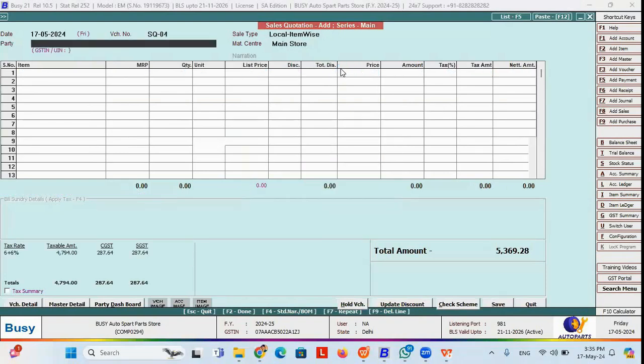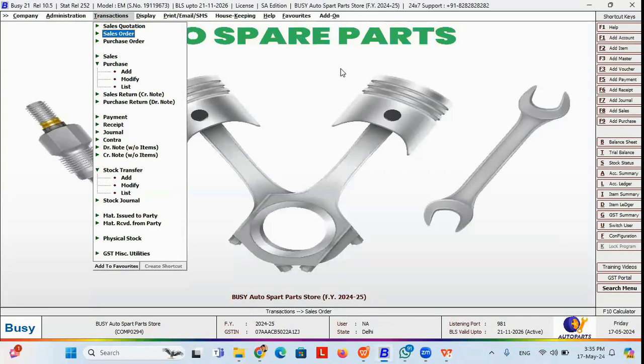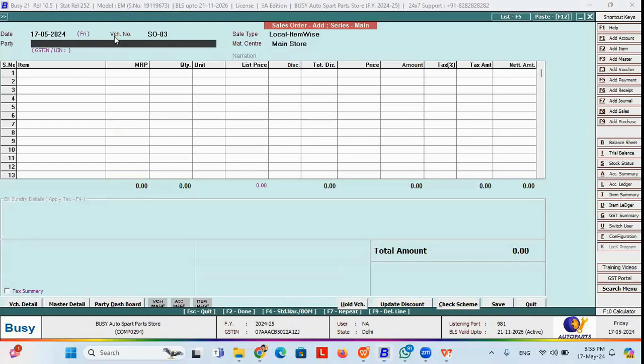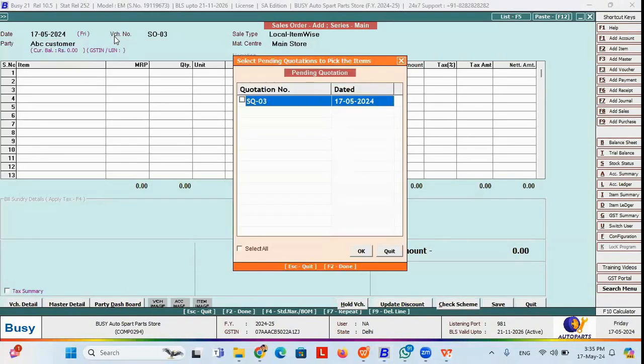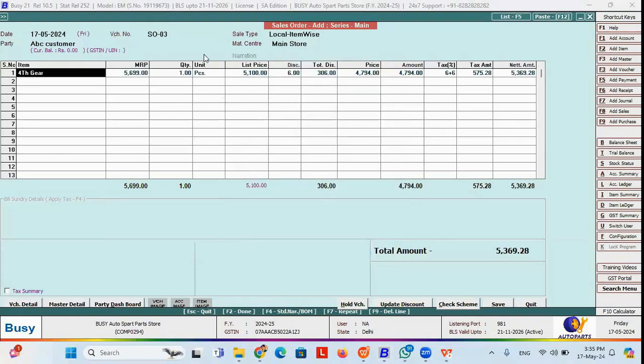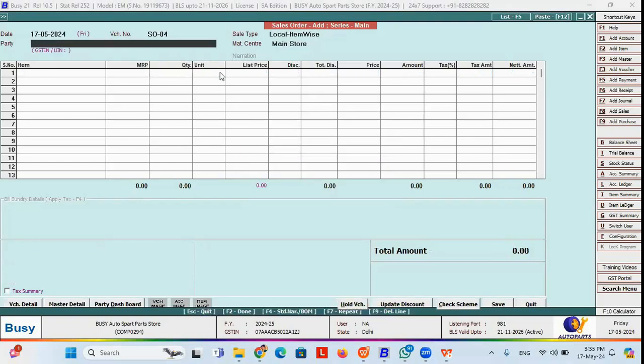Okay, if I select the brand name, select the item name, and press the OK button, I have converted this into a sale quotation. Now if I want to pick the sale quotation in my sale order, I go to sale order and press the add button. I will simply select the same party and press F11. F11 is the shortcut key to pick the quotation, or to convert the quotation into an order. If I press OK, the entire quotation detail will reflect in the order. Now there may be a scenario where you get a quotation for 2 pieces, but you are going to generate an order for 1 piece. Then you can easily change the quantity in the order also. So the remaining quantity will be the pending quantity in the quotation. Okay, so once you save, the order will get generated.